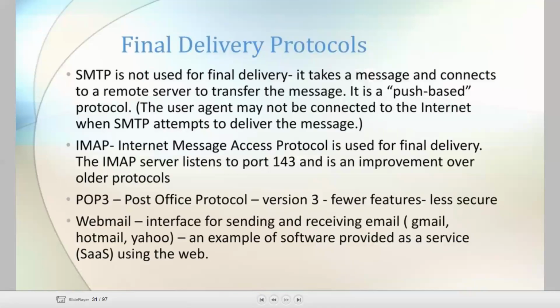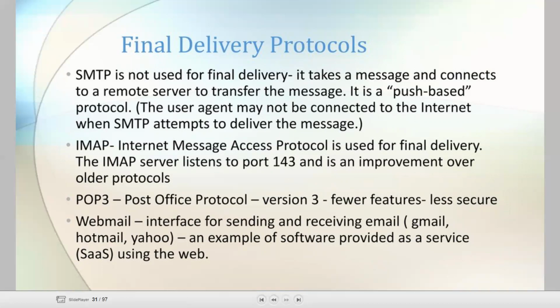Okay. Coming to the final delivery protocols, we are using 3 protocols for final delivery. One is SMTP. Sorry, SMTP is not used for final delivery. For final delivery, we are using IMAP and POP3. SMTP takes the message and contents to a remote server to transfer a message. It is just a push-based protocol where the user agent may not be connected to the internet when the SMTP attempts to deliver the final message.